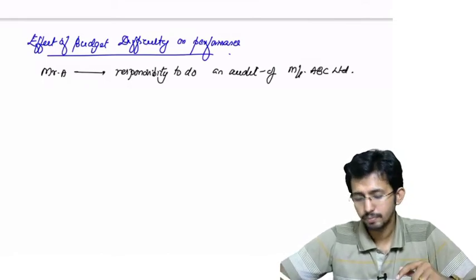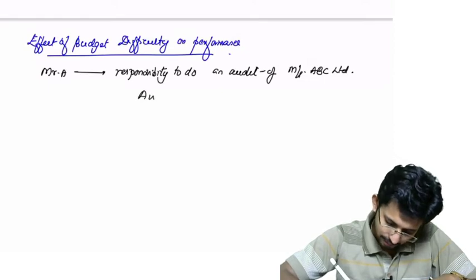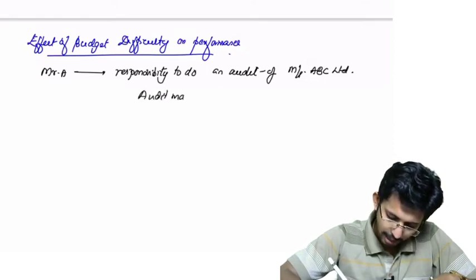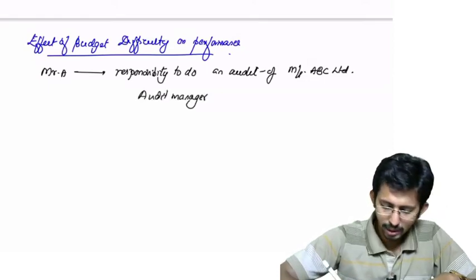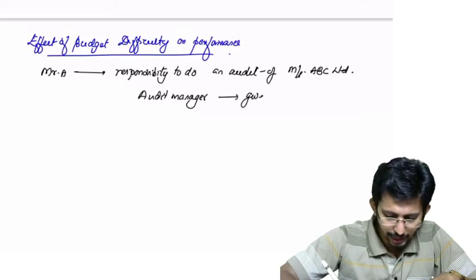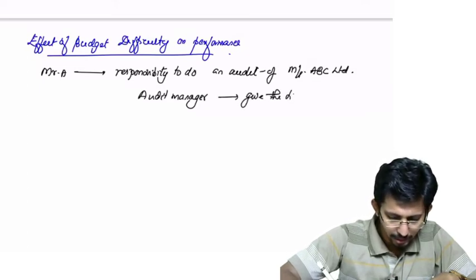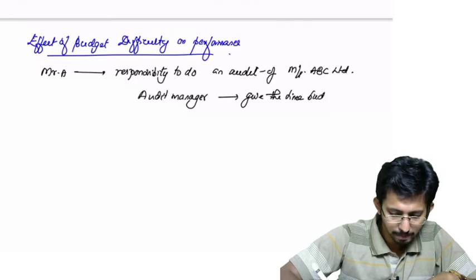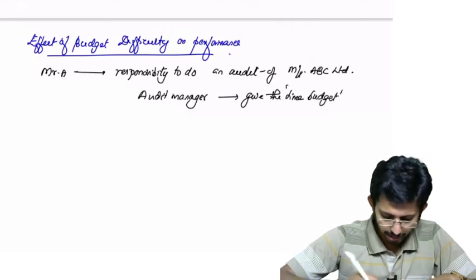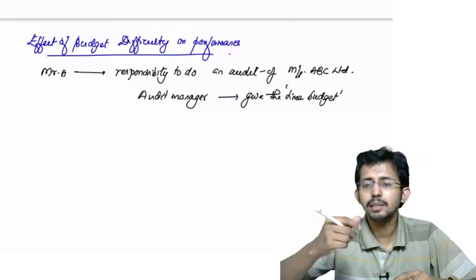ABC Limited. Now, the audit manager, what did the audit manager do? He has to give the time limit. I will call it the time budget. That means the time which Mr. A can take for completing the audit.